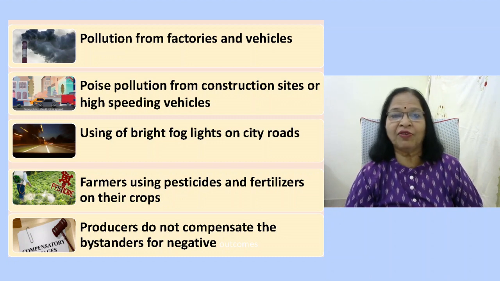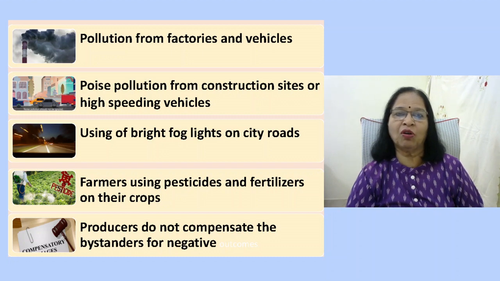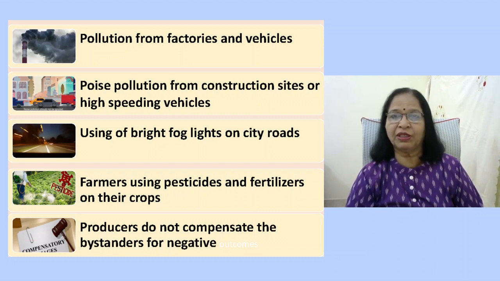Fertilizers also provide plants with essential nutrients for growth, but they also cause soil and water pollution if not used correctly. All these thus generate effect on the larger community. These are examples of negative externalities that we encounter in our daily lives.